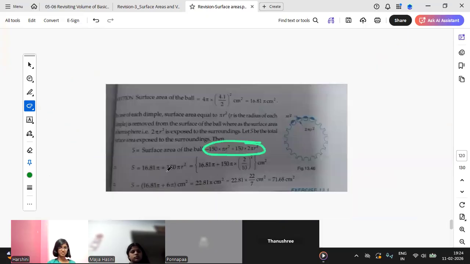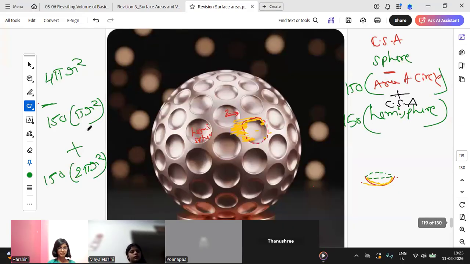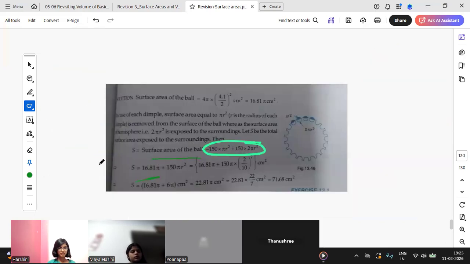This should be your final answer. Let me see. Surface area of a sphere 4 pi r square, yes, minus 150 pi r square plus 150 times 2 pi r square, that is 300 pi r square. Yes, students. So this is what the answer is.